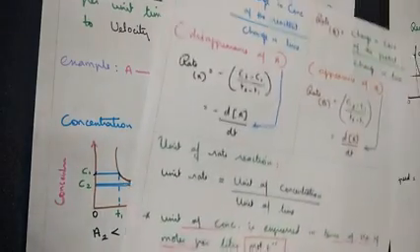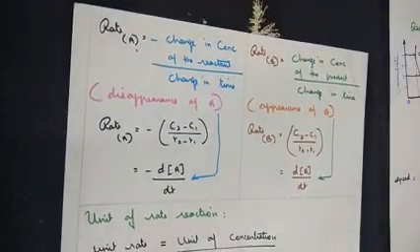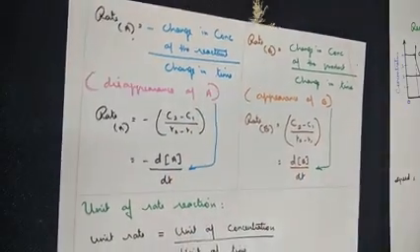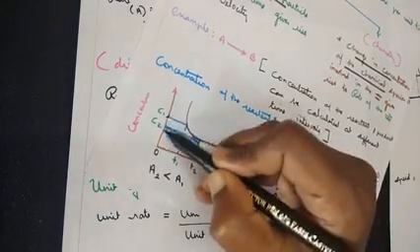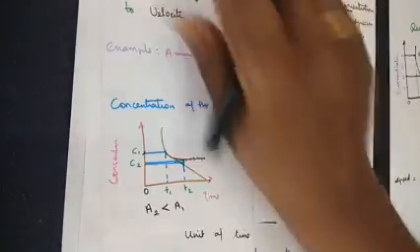Moving on to calculating the rate of the reactant. Now what's the formula for the rate of the reactant? That is change in concentration of the reactant. Looking at the graph, you will understand change in concentration of the reactant by change in time.